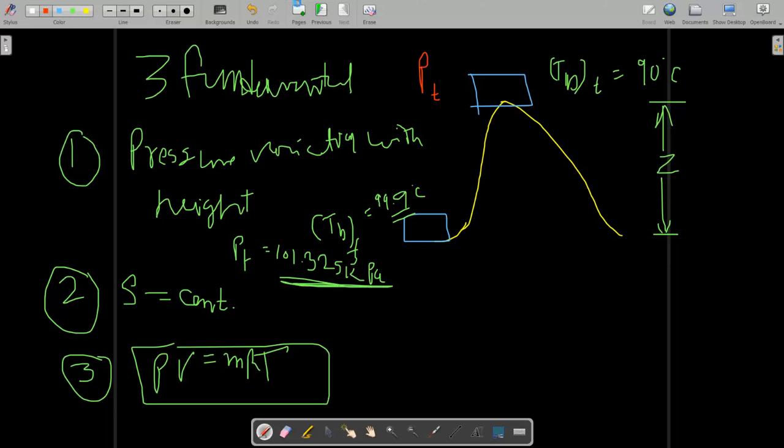So let's start. Before we start, we have to find the pressure variation as we increase the height in an isothermal medium, because here the atmosphere is taken as an isothermal medium. So the pressure variation is not linear, because air is a compressible fluid and the temperature is isothermal.